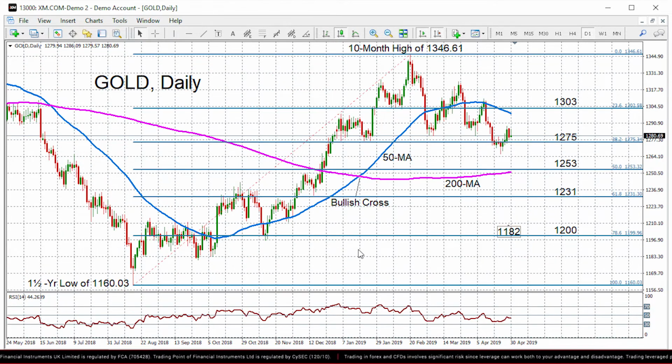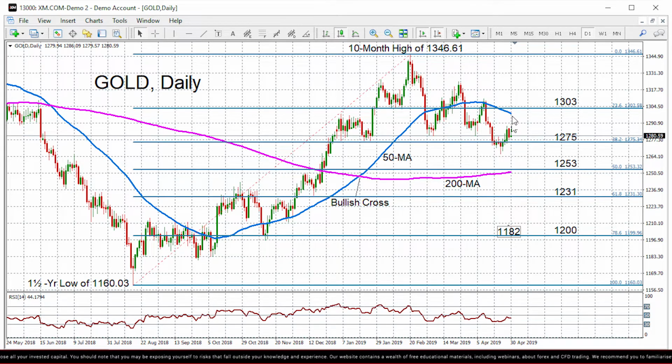And finally, let's have a look at gold prices. We can see that gold has been consolidating after touching that 10-month high of 1,346.61 earlier this year. So if the gold prices continue to consolidate, it risks shifting the bullish medium-term picture to a neutral one. We can see price action is at the moment below the 50-day moving average.